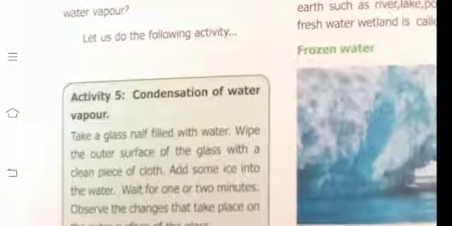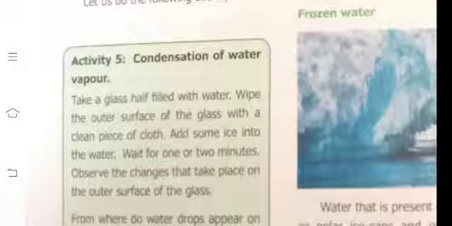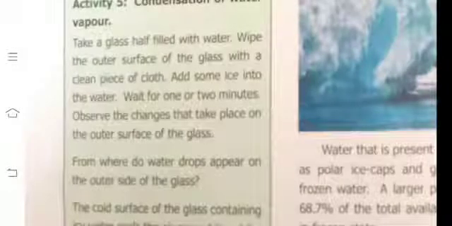How do you know the atmosphere has water vapor? Let us do the following activity on condensation of water vapor. Take a glass filled with water. You take one tumbler or glass and fill it halfway with water. Then wipe the outer surface of the glass with a clean piece of cloth. Add some ice cubes into the water. Wait for 2 or 3 minutes. Observe the changes on the outer surface of the glass.